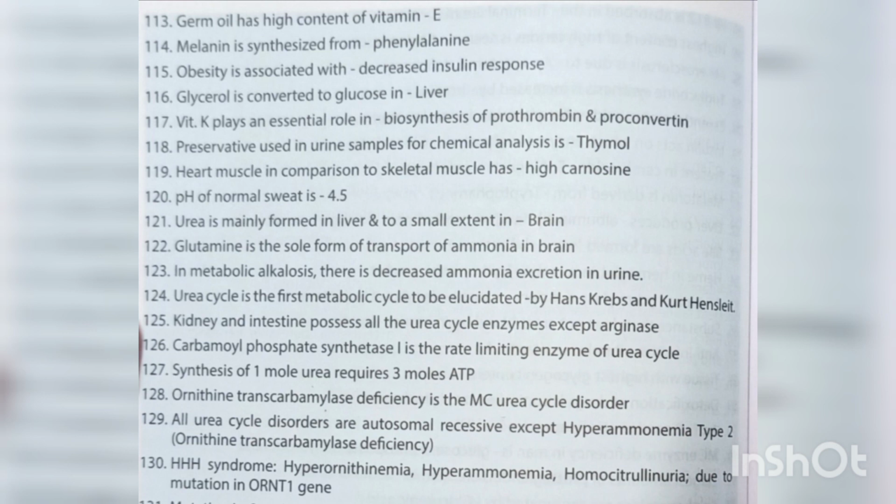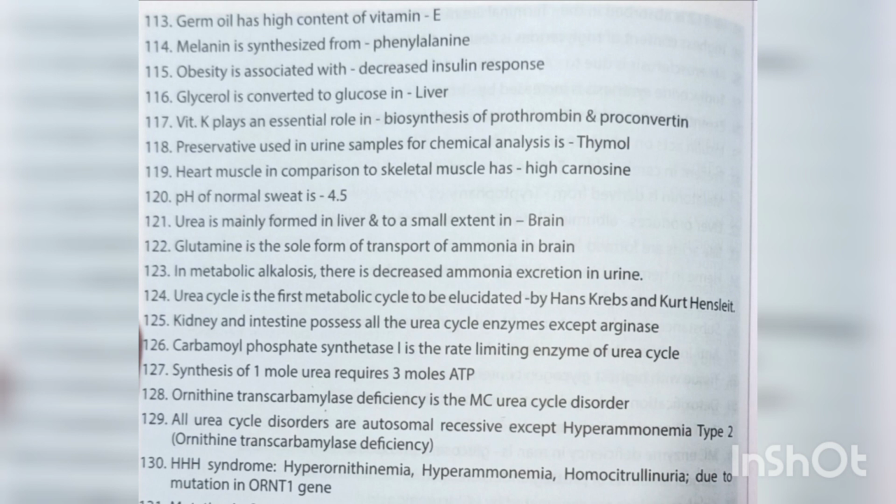Urea cycle is the first metabolic cycle to be elucidated, by Hans Krebs and Kurt Henseleit. Kidney and intestine possess all the urea cycle enzymes except arginase. Carbamyl phosphate synthetase 1 is the rate limiting enzyme of urea cycle. Synthesis of 1 mole urea requires 3 moles ATP. Ornithine transcarbamylase deficiency is the most common urea cycle disorder.